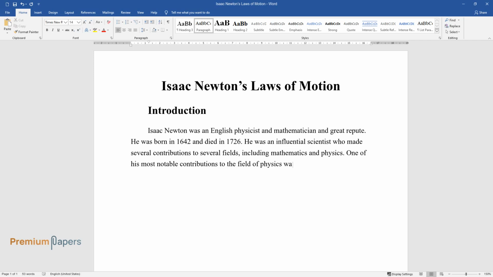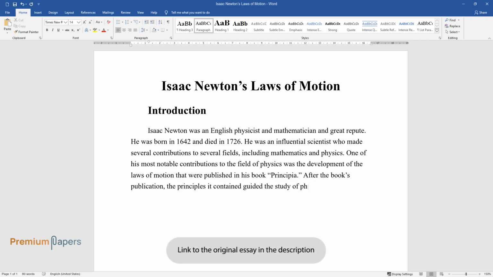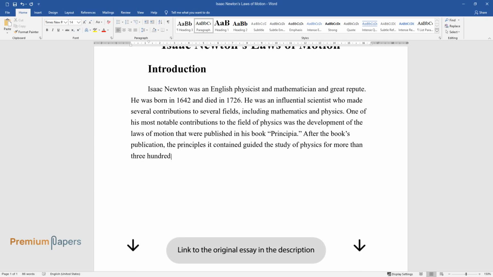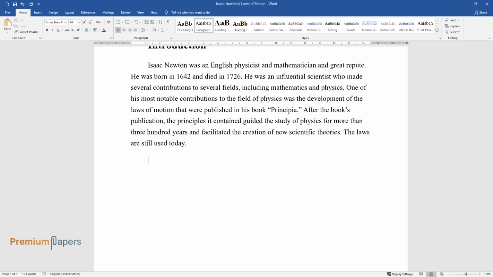One of his most notable contributions to the field of physics was the development of the laws of motion that were published in his book Principia. After the book's publication, the principles it contained guided the study of physics for more than 300 years and facilitated the creation of new scientific theories. The laws are still used today.